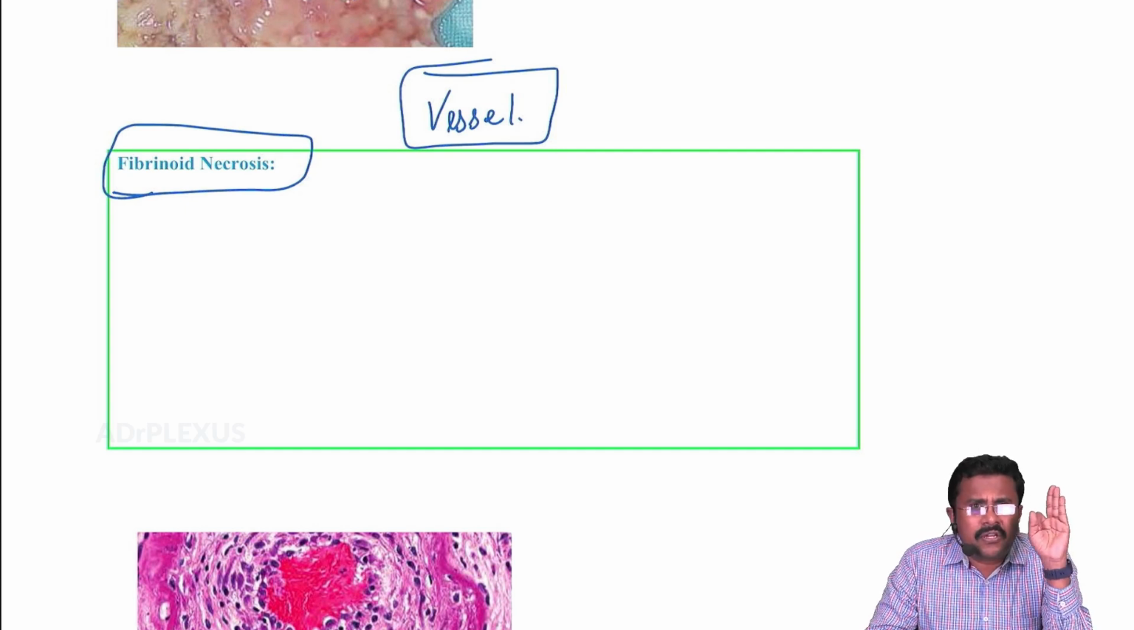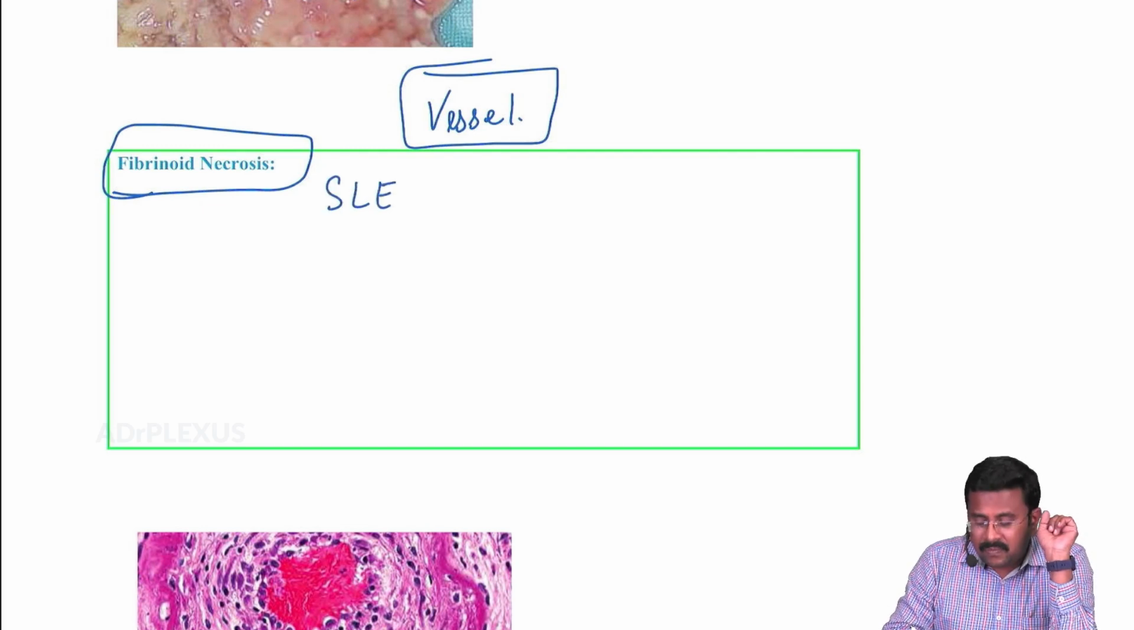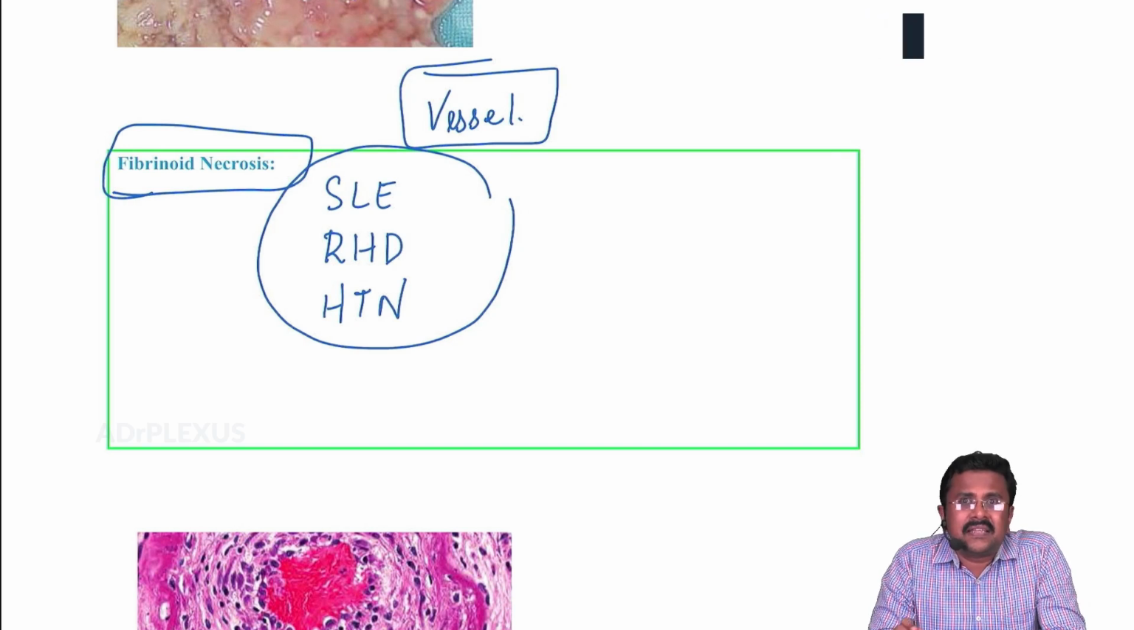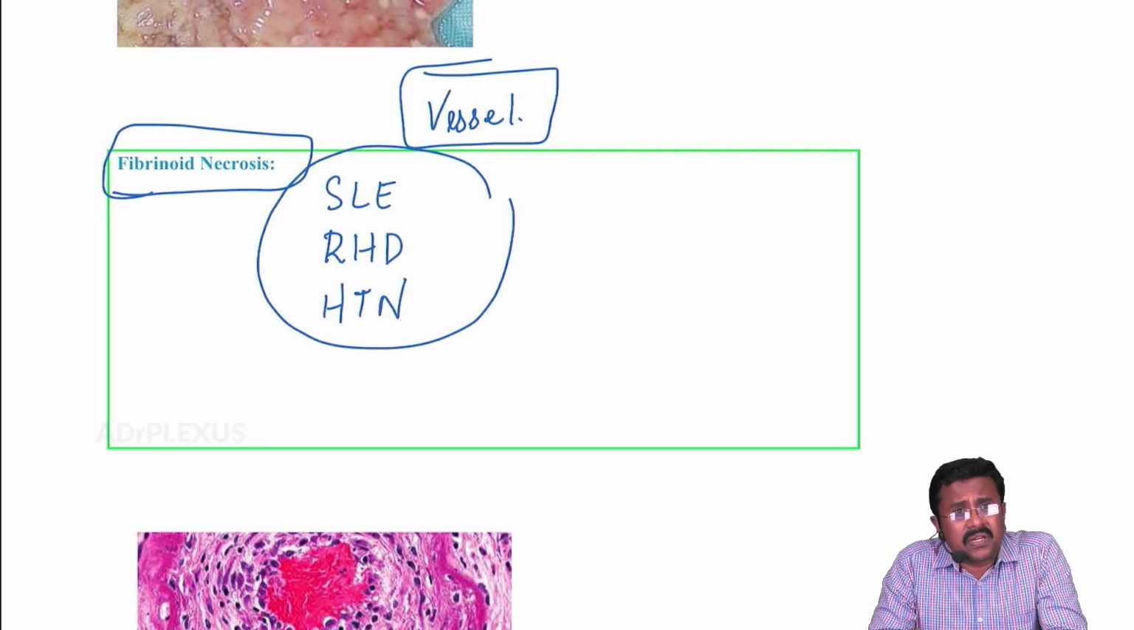In fibrinoid necrosis you are going to remember three diseases: SLE, rheumatic heart disease, and hypertension. So with these three, we will remember fibrinoid necrosis. SLE is a connective tissue disorder, an autoimmune disorder, where you get fibrinoid necrosis. In rheumatic heart disease, with the so-called Aschoff body, which we will be discussing in systemic pathology, we will have this fibrinoid necrosis. And in hypertension, in the blood vessels, you will have this fibrinoid necrosis.